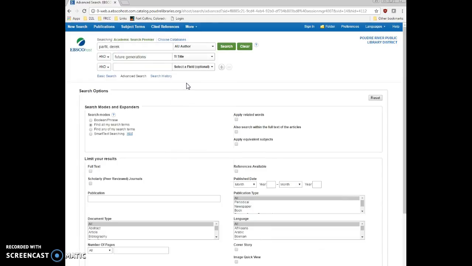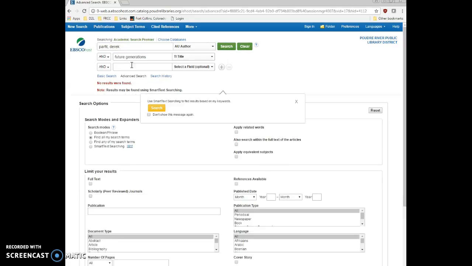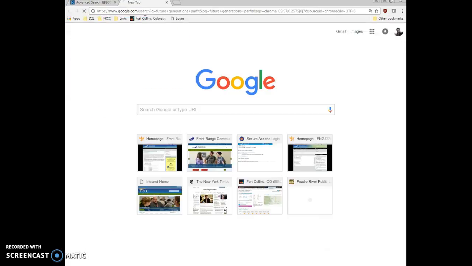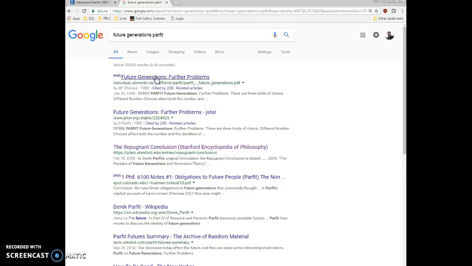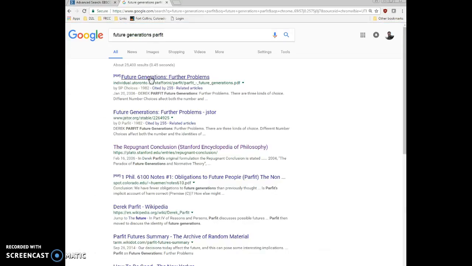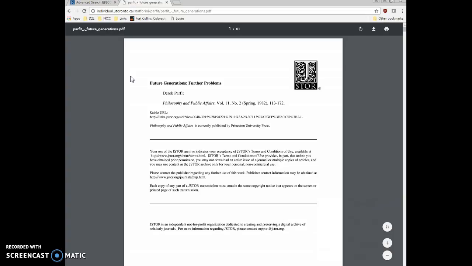And do a title search. See if we have it here. Okay, it wasn't found here. Sometimes you can find stuff just published through Google, and that's a good way of finding articles that Academic Search Premier may not have. And it looks like there's a PDF available here.